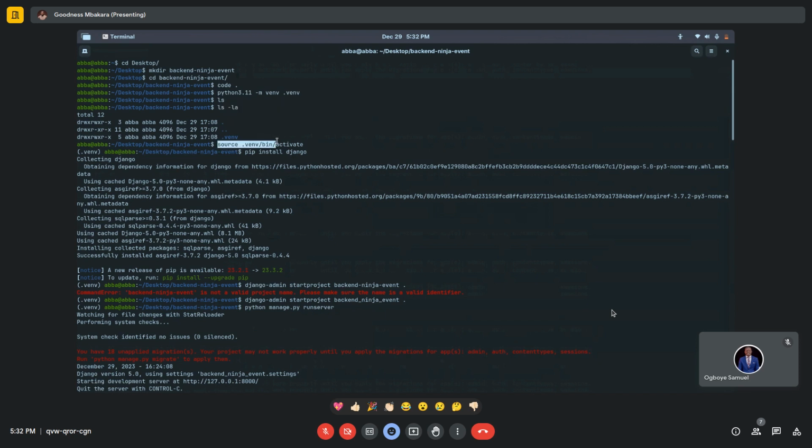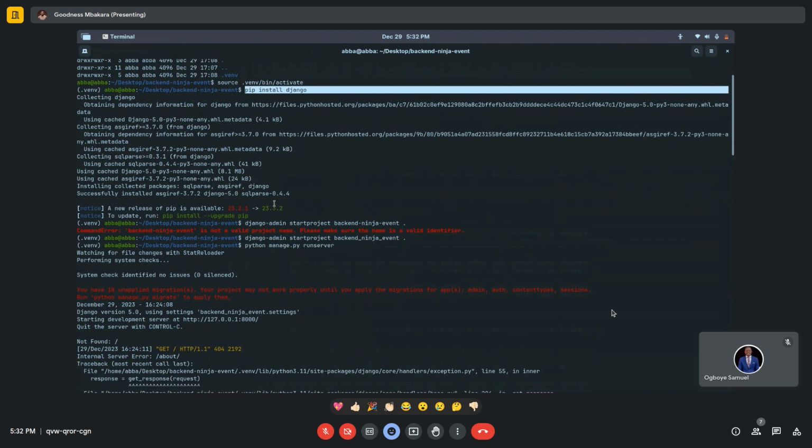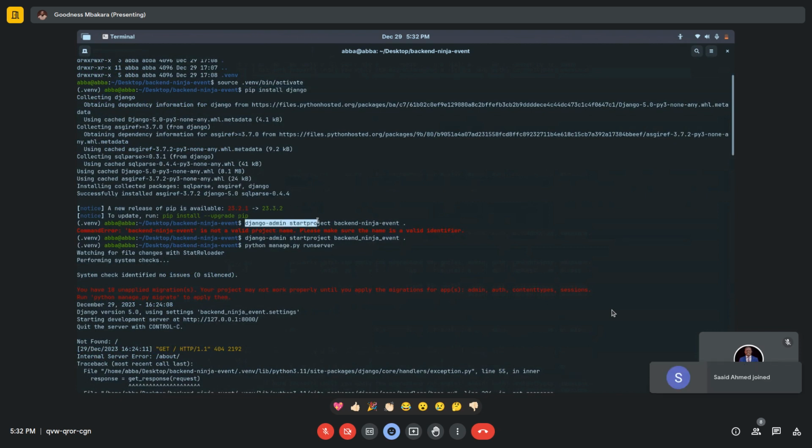Then we activated the virtual environment, and the virtual environment will show on the left after it is activated. So that's the confirmation it is activated. Then we install Django inside the virtual environment. And the next thing we do is we start a new project with the command django-admin startproject.